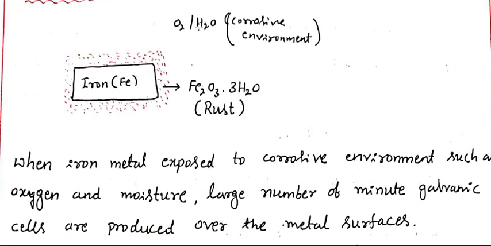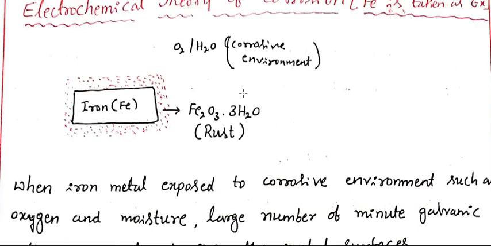Whenever the metal is exposed to a corrosive environment such as oxygen and moisture, it forms its respective metal oxide, and this is called rust. This process is called corrosion. How does the metal convert to its respective metal oxide with 3 molecules of water? By using a theory, called the electrochemical theory. So basically, what is meant by electrochemical theory? It is a theory which explains the interconversion between electrical energy and chemical energy.